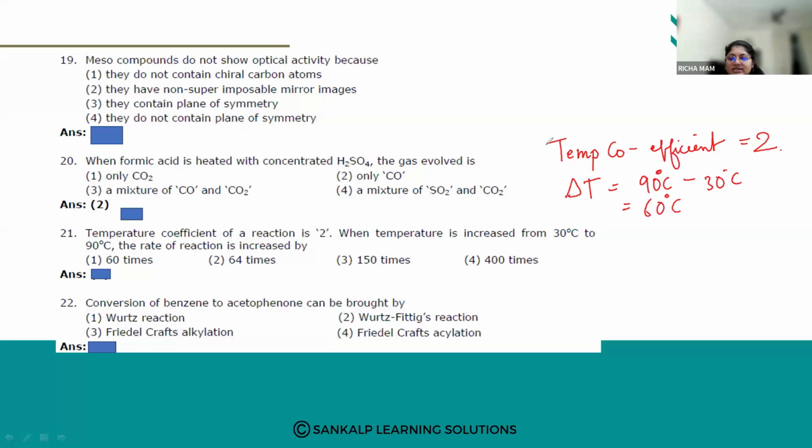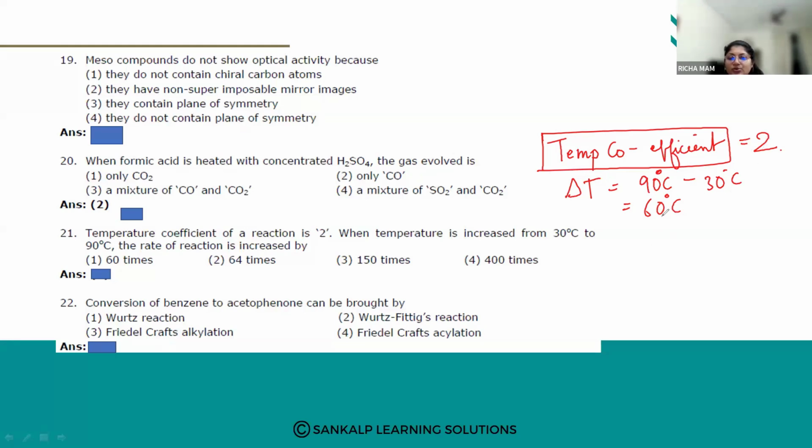What do you mean by this temperature coefficient? It is a ratio of the rate constants when the temperature is increased by 10 degrees. Now here the coefficient is 2.